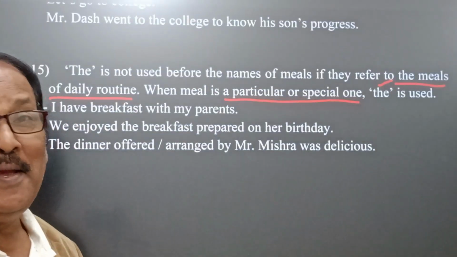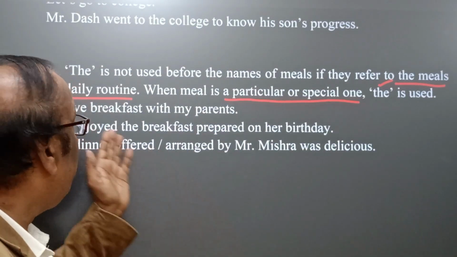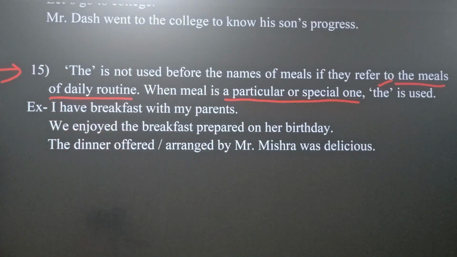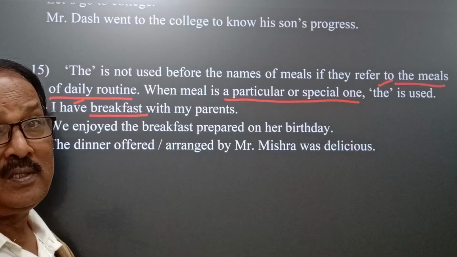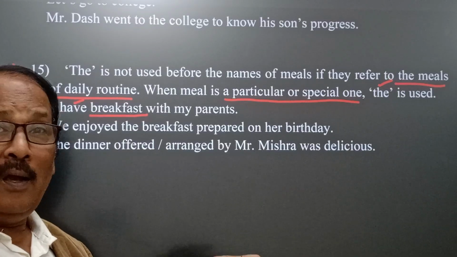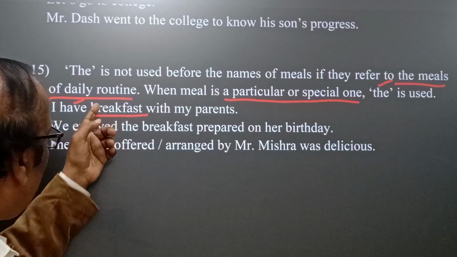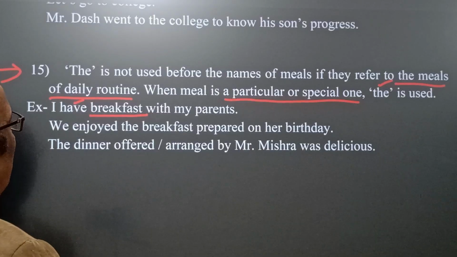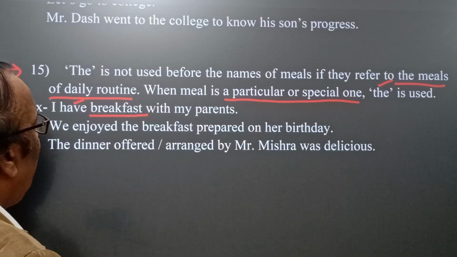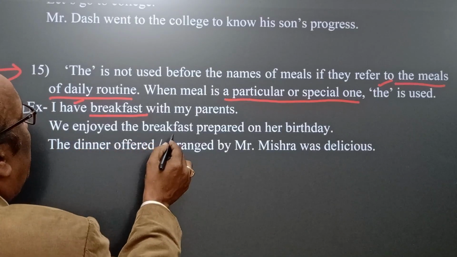This is the difference. For example, you see here: I have breakfast with my parents. Yes, I take breakfast, a usual meal, every day. That's why "the" cannot be used before the usual, normal, daily routine meals.